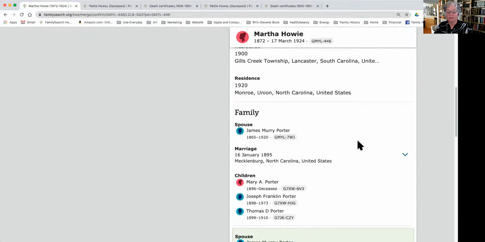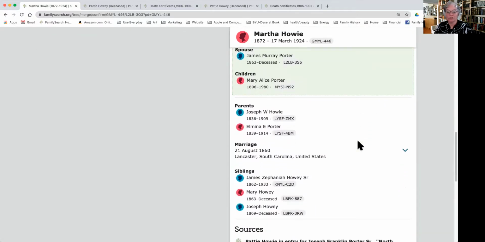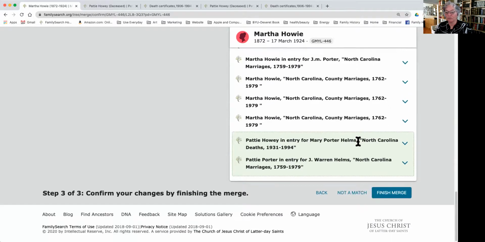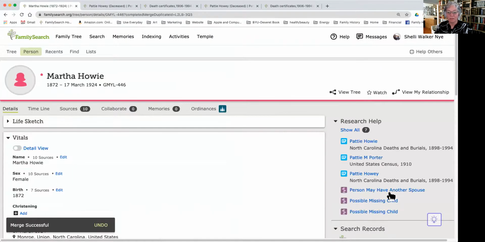So we can just scroll down, look, everything looks good, everything's been added over here. Just to verify that, we can finish the merge, the top or the bottom. So now that is gone. They're saying you merged it, it looks great, the merge is successful.